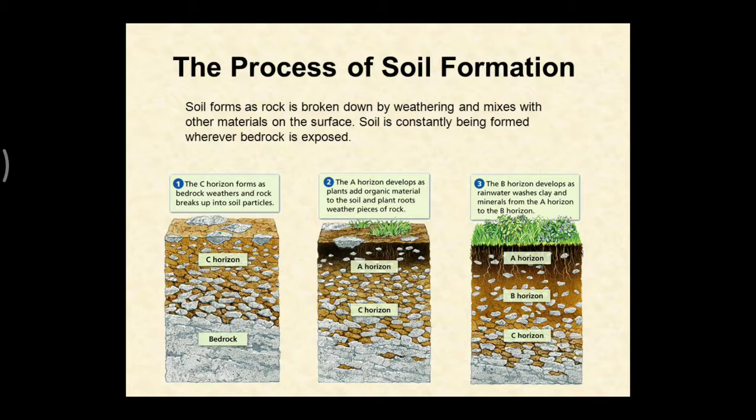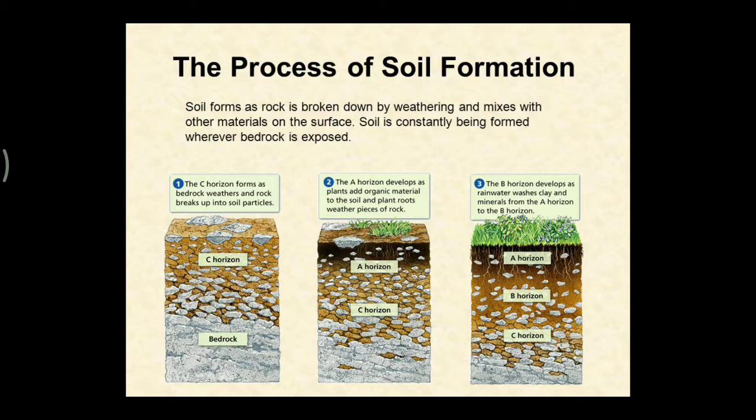Now, there are various horizons of soil. If you see the first picture over here, the C horizon forms as bedrock weathers and rock breaks up into soil particles. Now, what is weathering? Weathering is the process of breaking down of rocks. Understood? Breaking down of rocks.